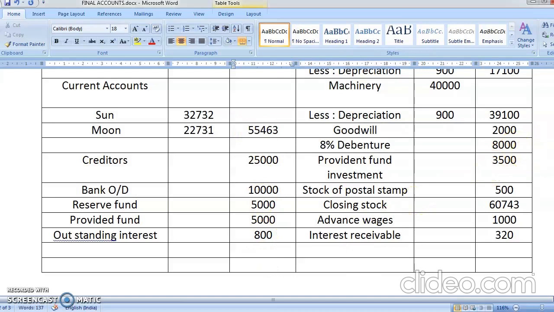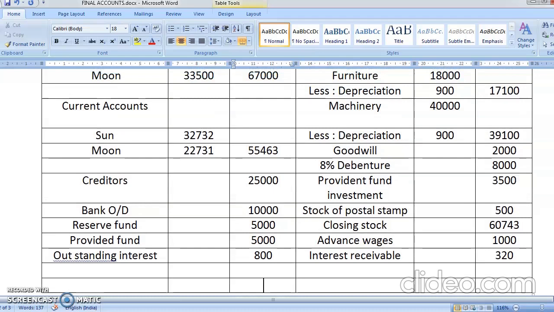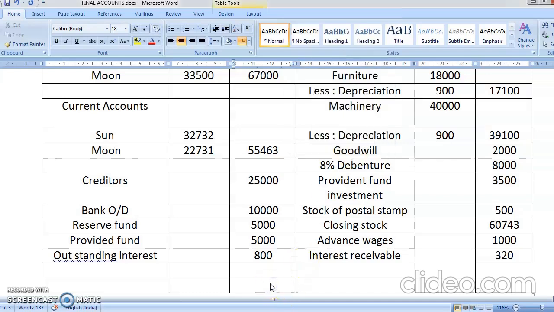Okay, students, now we will do the totaling. As you know, the balance sheet should tally. If the balance sheet tallies, that means everything is correct. So 16,000 plus 67,000 plus 25,000 plus 10,000 plus 5,000 plus 5,000 plus 800. The total is coming to 1,68,263, and this should come to the same.